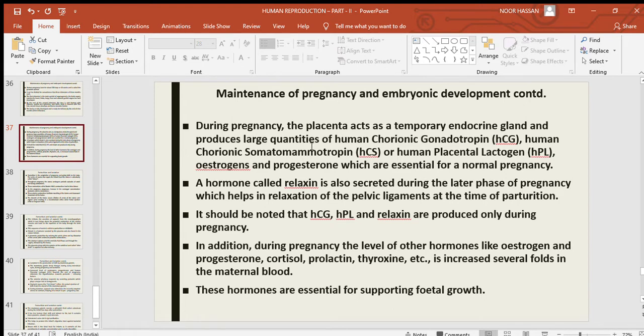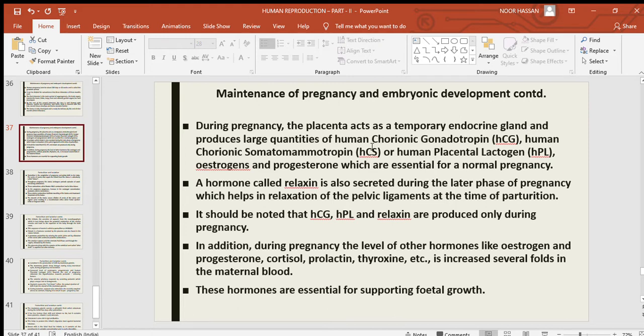During pregnancy, the placenta acts as a temporary endocrine gland, as I explained already. Once it is formed, during the period of gestation, it behaves like an endocrine gland, secreting many hormones that help in the maintenance of the pregnancy and also in embryonic development.